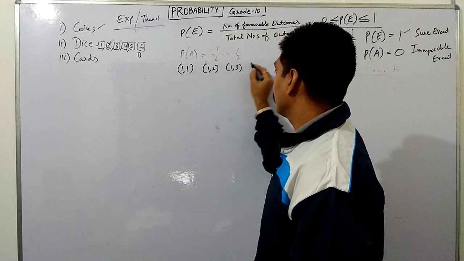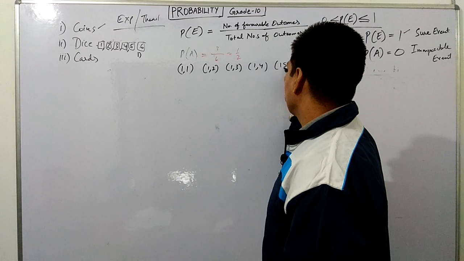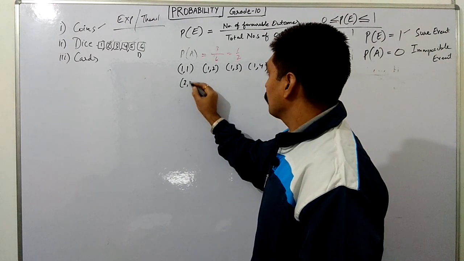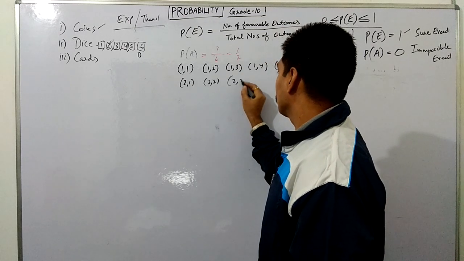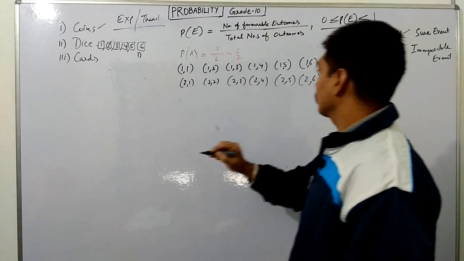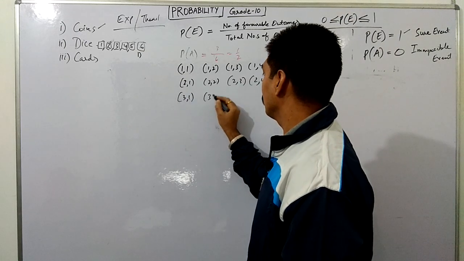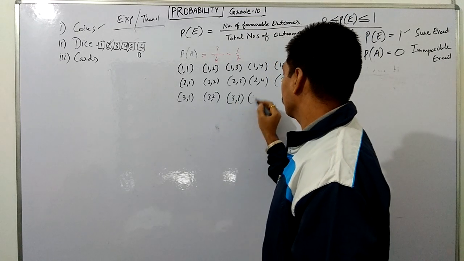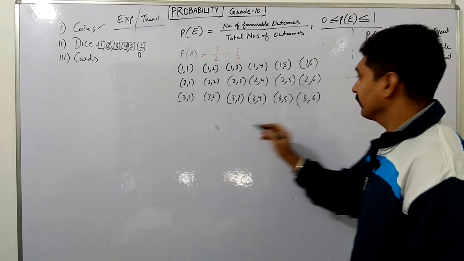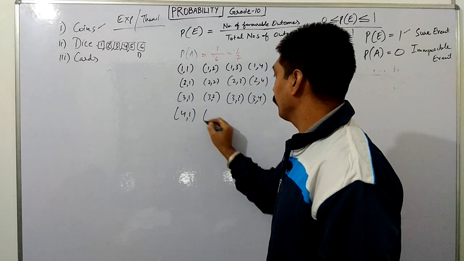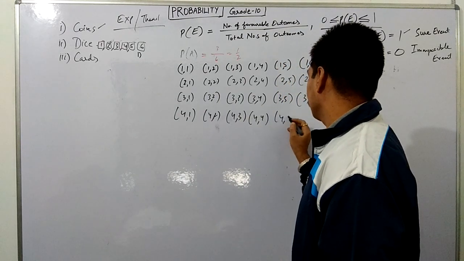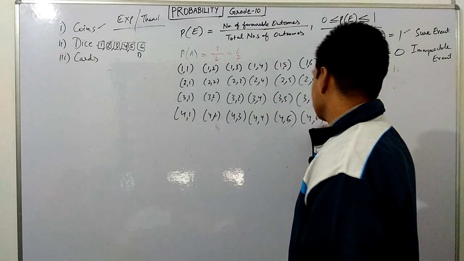(1,2), (1,3), (1,4), (1,5), (1,6), and so on. Then (2,1), (2,2), (2,3), (2,4), (2,5), (2,6). Then (3,1), (3,2), (3,3), (3,4), (3,5), (3,6), and (4,1), (4,2), (4,3), (4,4), (4,5), (4,6), and so on.